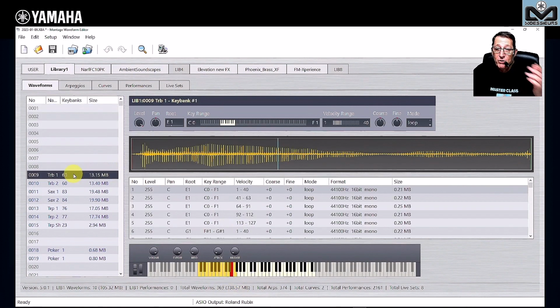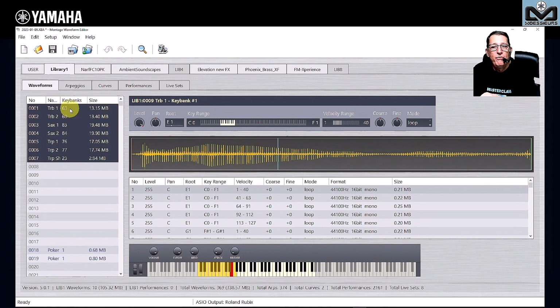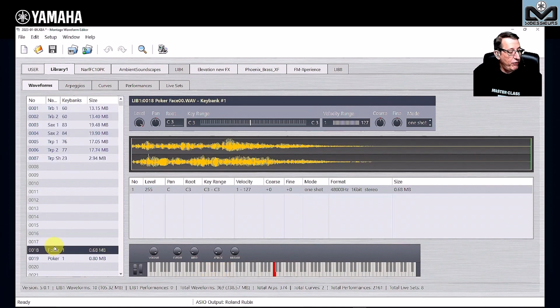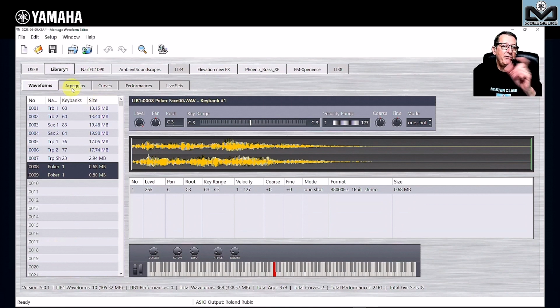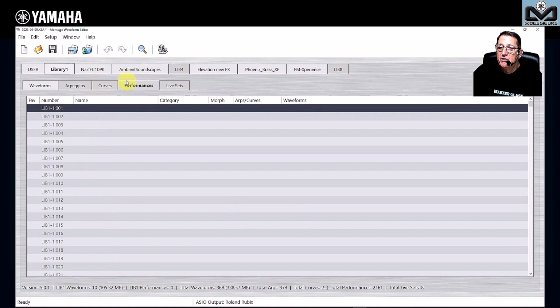So things move. Do not worry, all the things you move keep what we call dependencies. So even the performance linked to that knows that I'm going to move this waveform. So all the parts and all the performances follow the moving I did. So very easy to reorganize if you do not want to have empty space. And you can do things like that. And I want to show you some other things here.